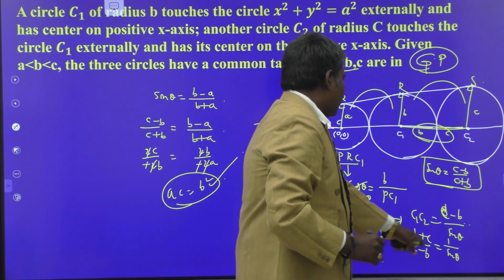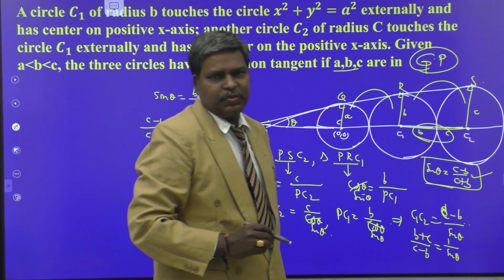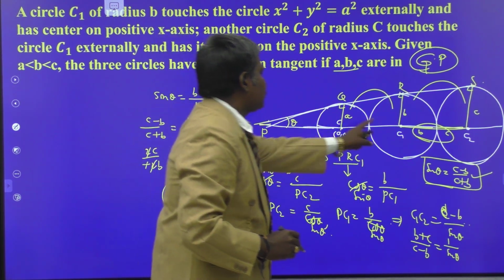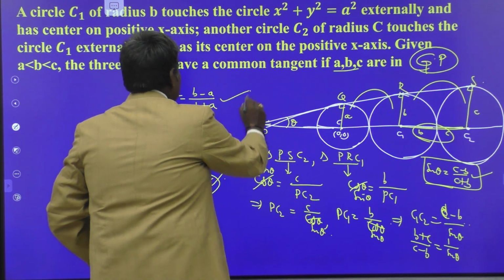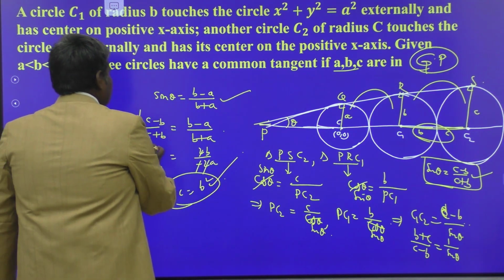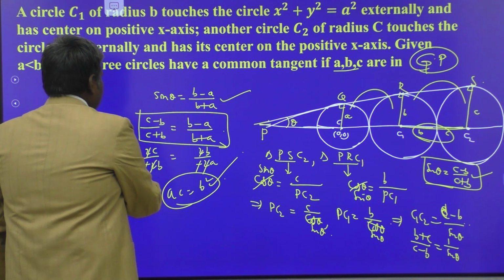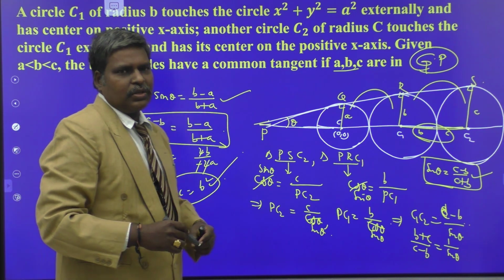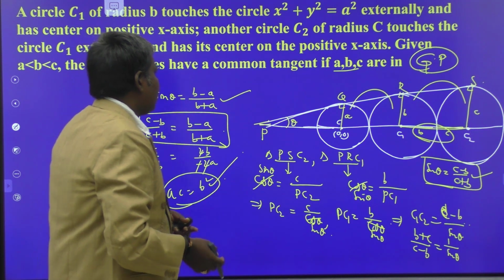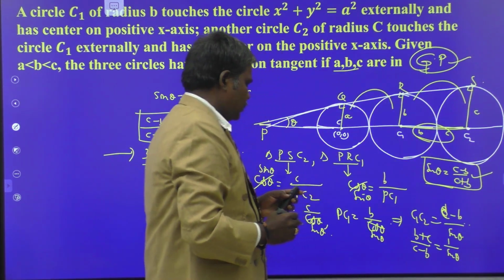In that manner, we can calculate the value of sin theta as (C minus B) by (C plus B). In the same manner, applying the condition for the other two circles, we get sin theta is equal to (B minus A) by (B plus A). Equate both of them, and you may cross multiply or apply componendo and dividendo. We get B square is equal to AC. That is the relation between A, B, C. They are in geometric progression.